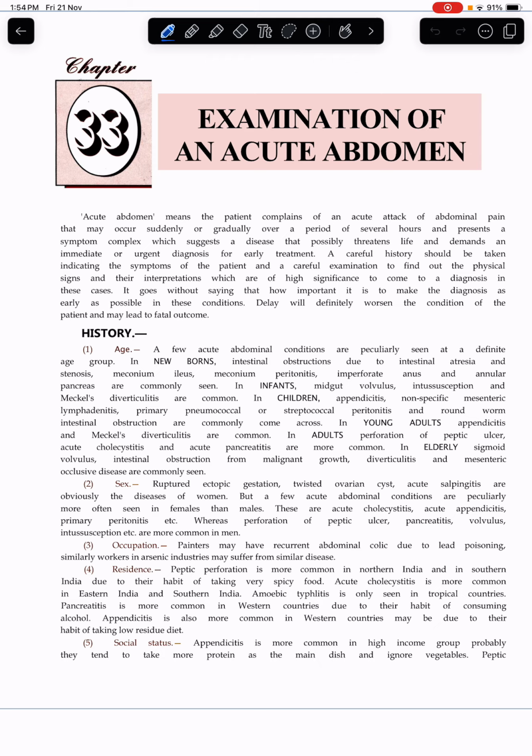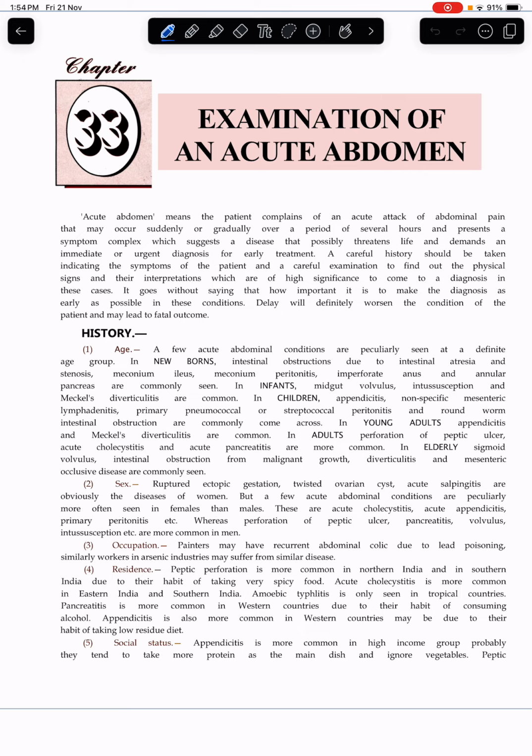In young adults, appendicitis and Meckel's diverticulitis are common. In adults, perforation of peptic ulcer, acute cholecystitis, acute pancreatitis are more common. In elderly, sigmoid volvulus, intestinal obstruction from malignant growth, diverticulitis, and mesenteric occlusive disease are common.